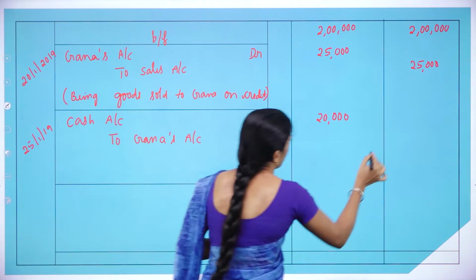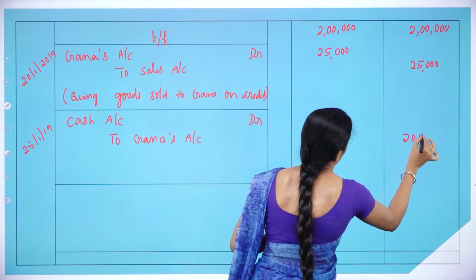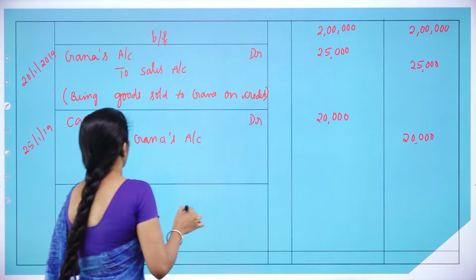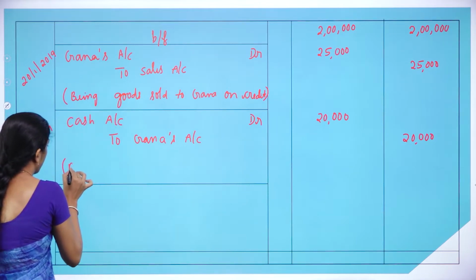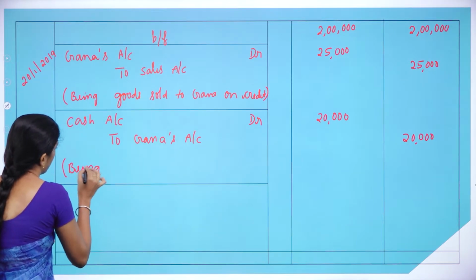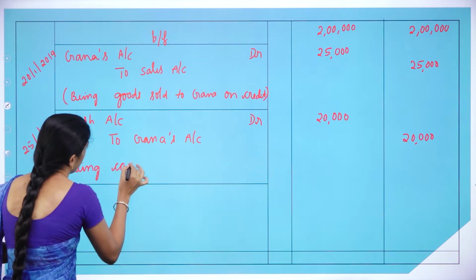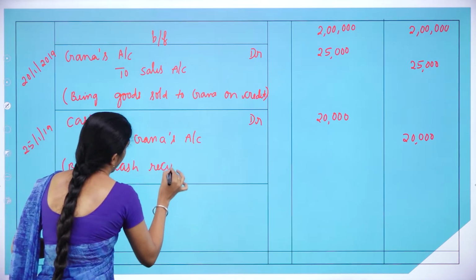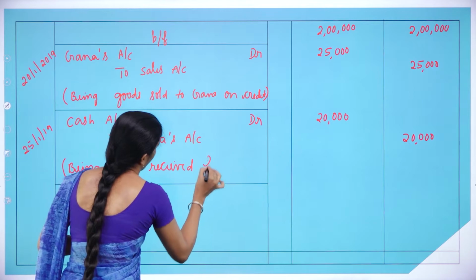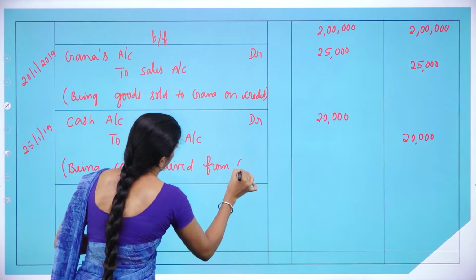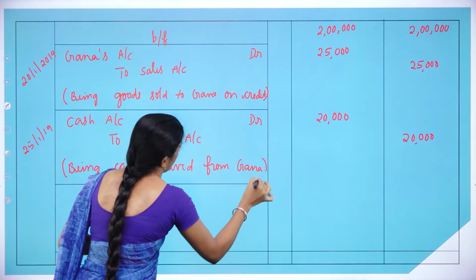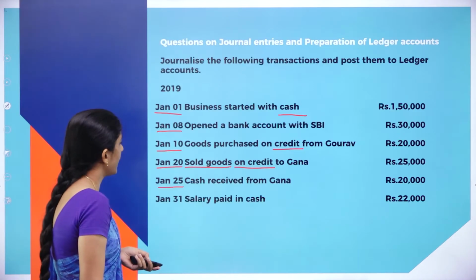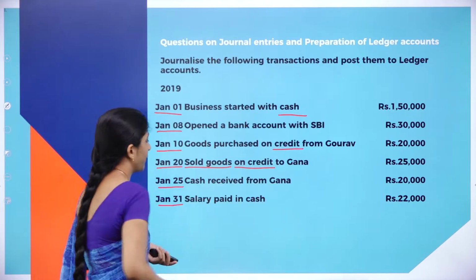It is how much? 20,000. So what is the narration? Being cash received from Ghana. Close the bracket. Now moving on to the next transaction, Jan 31st.